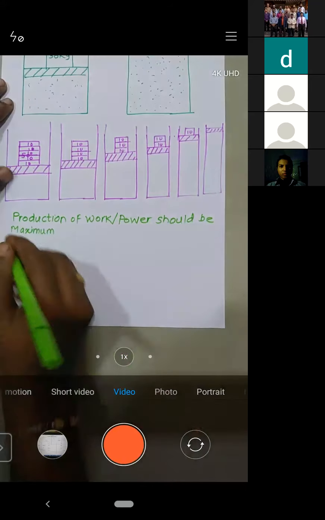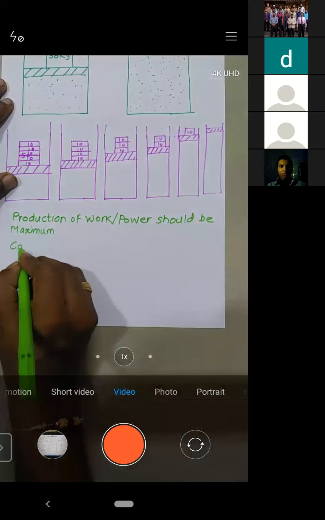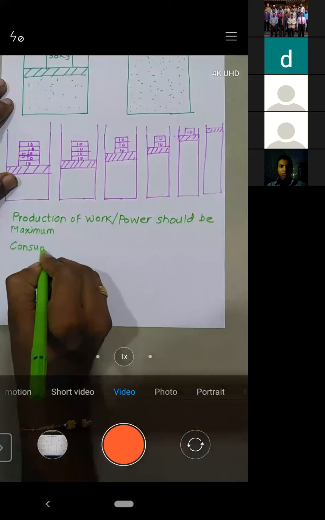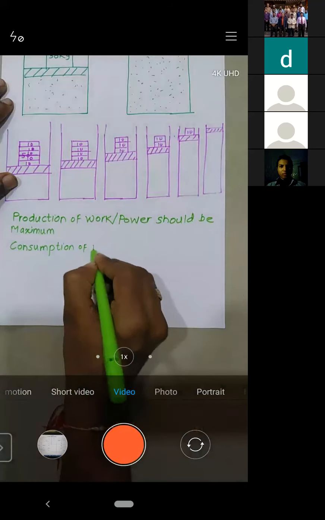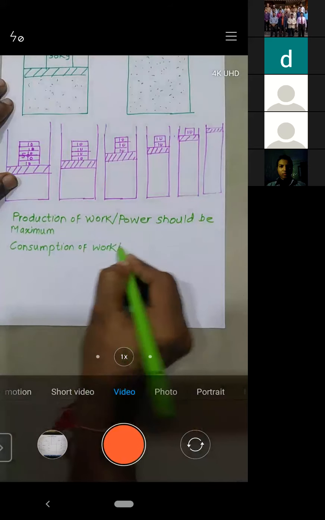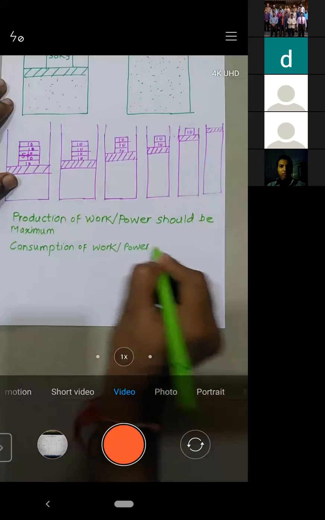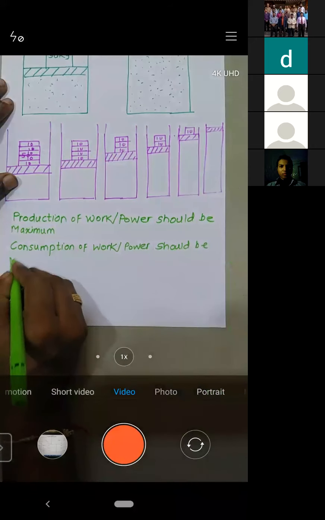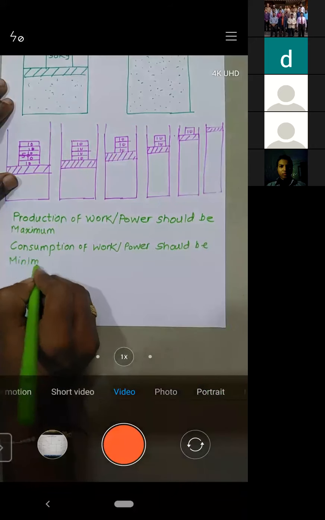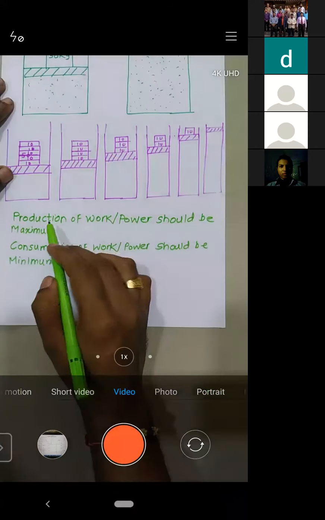At the same time, we need to consume less work, so consumption of work or power should be minimum. Is it okay?